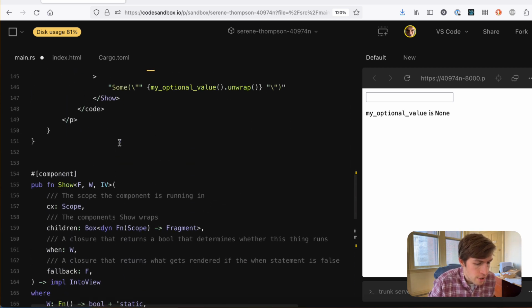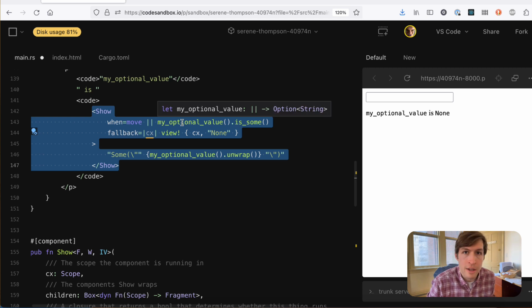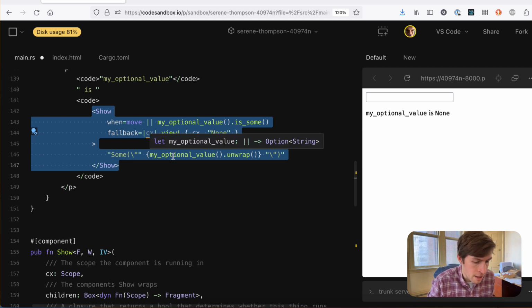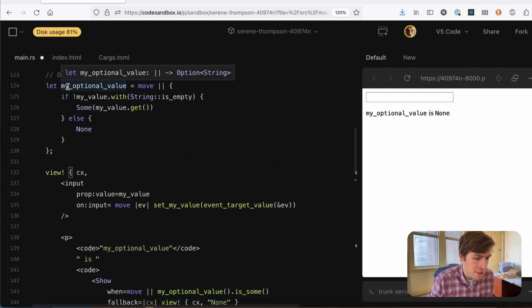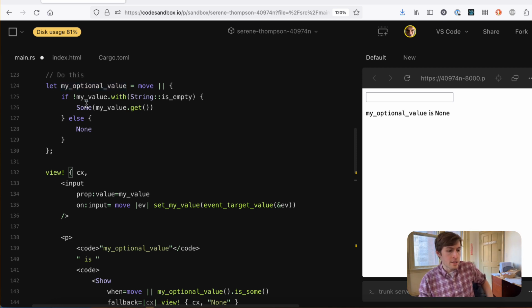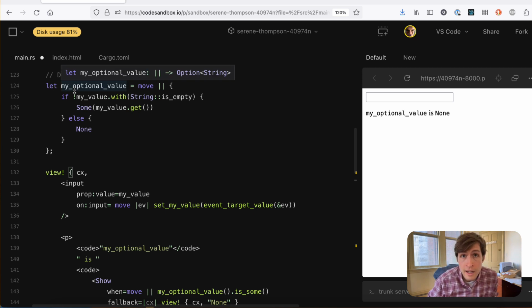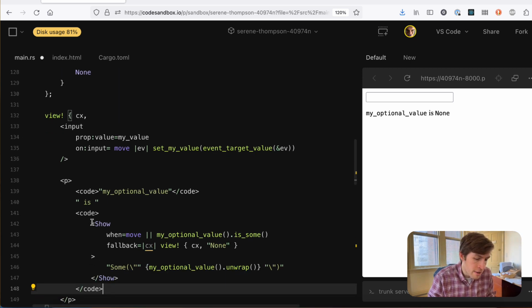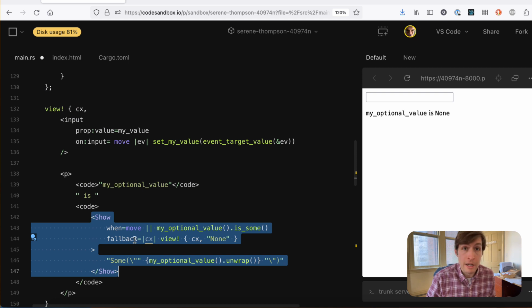Okay, so when this is true, this depends on my optional value. With the way we've written it here, my optional value is one signal. It depends on my value, right? So my optional value isn't actually a signal the effect can subscribe to. The effect around the show actually just depends on my value, so whenever my value changes, this will rerun.